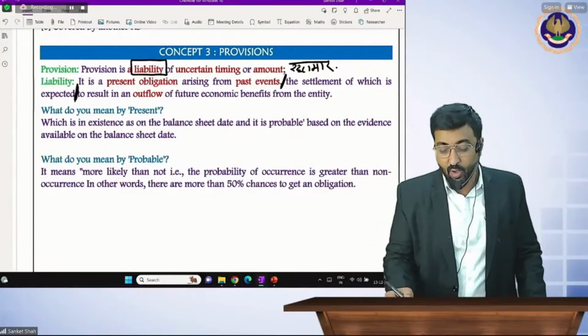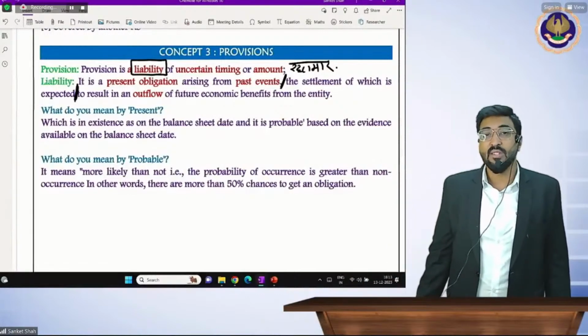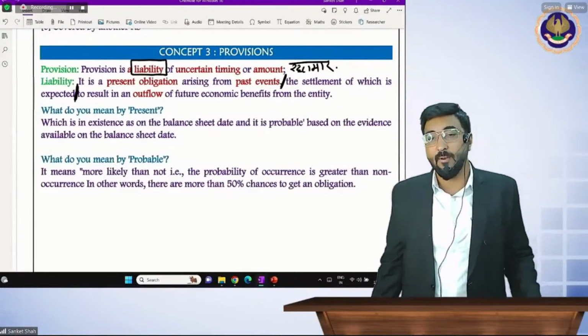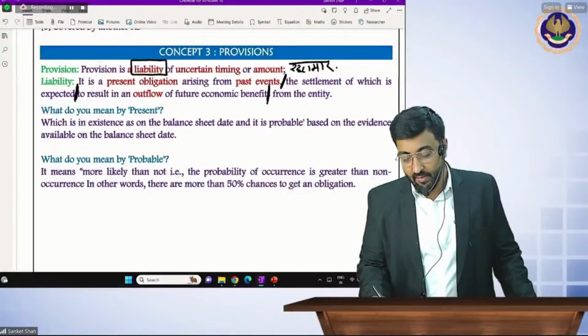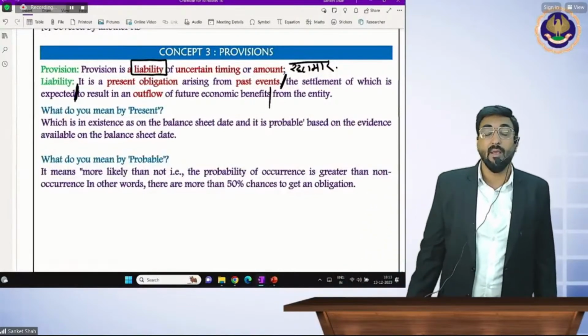The settlement of which is expected to result in an outflow of the future economic benefits from the entity. So you can write it on 4 lines and then write down liability definition over.